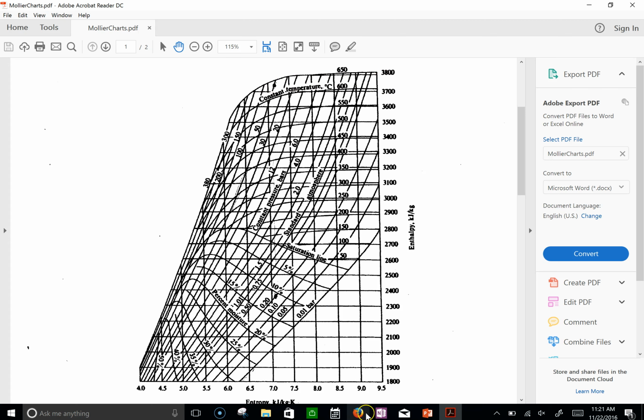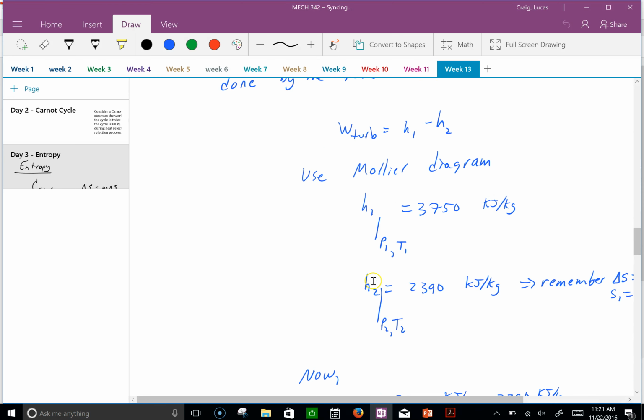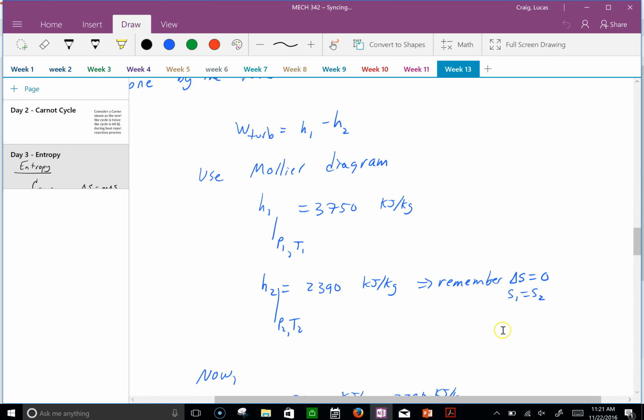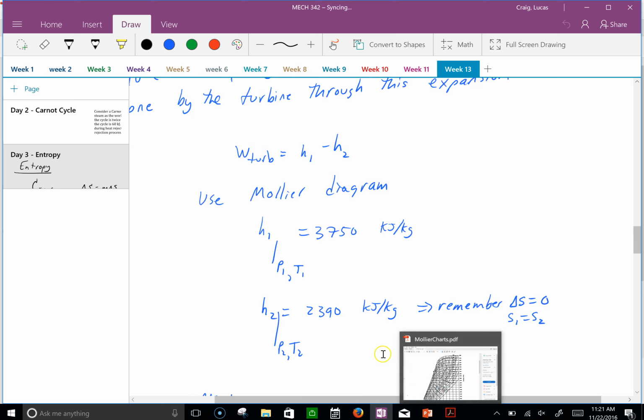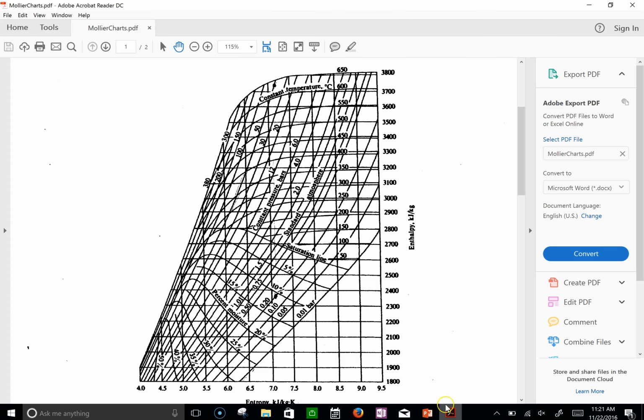Now, in order to find H2, we know that it's isentropic, so delta S is 0. That means S1 is equal to S2. And we're at what pressure? 0.2. So you're going to go straight down because it's the same entropy. Okay, so we're at 0.2 bar, which is right here.